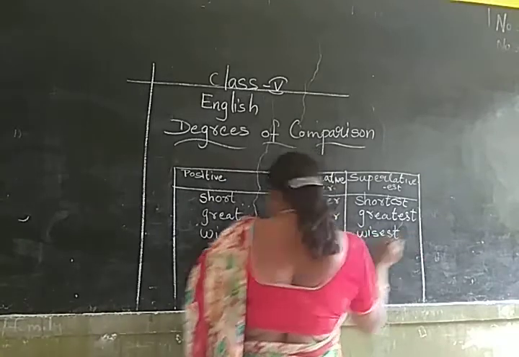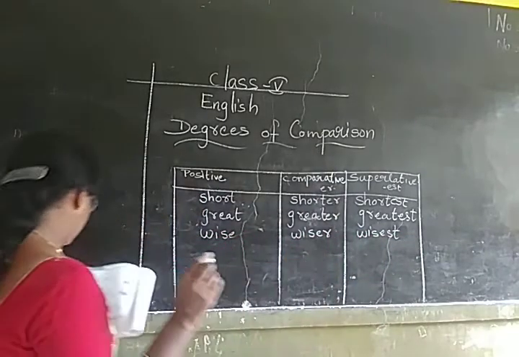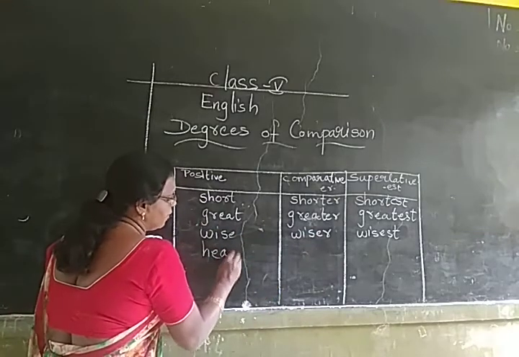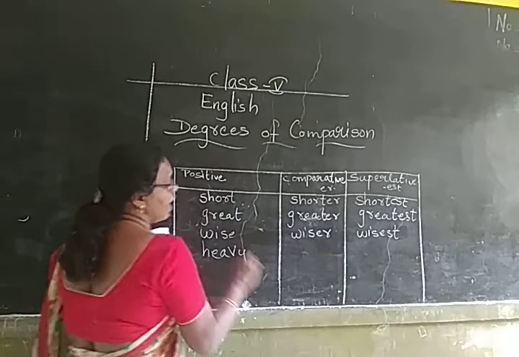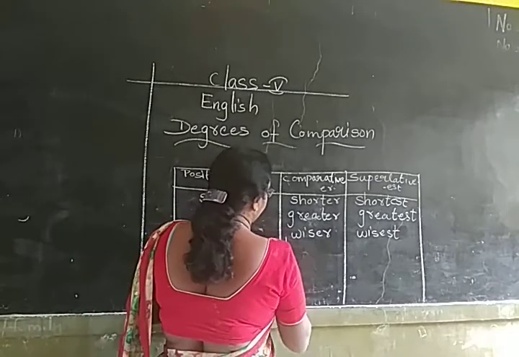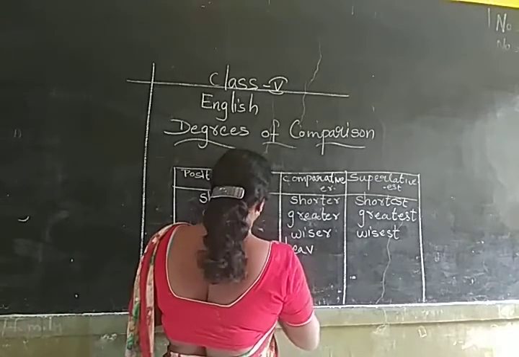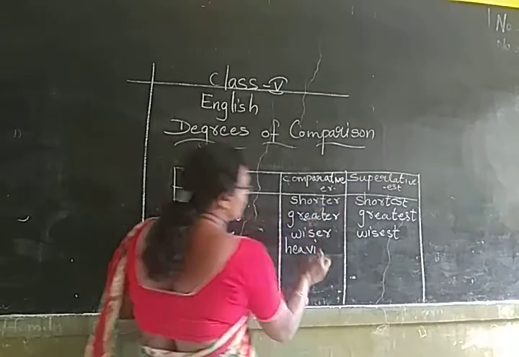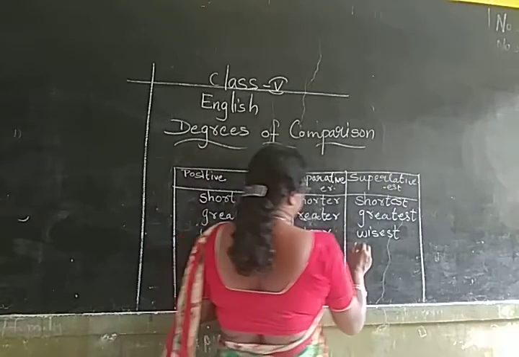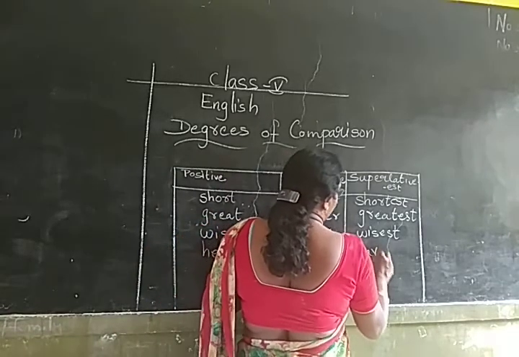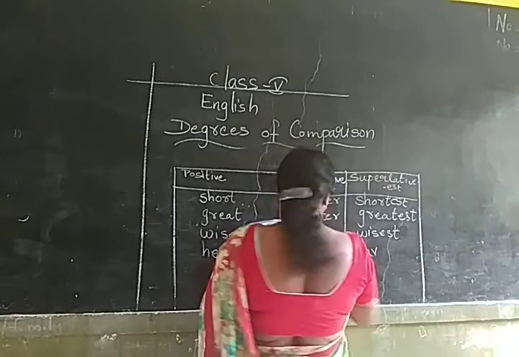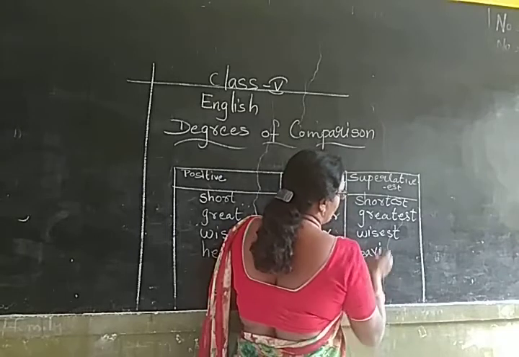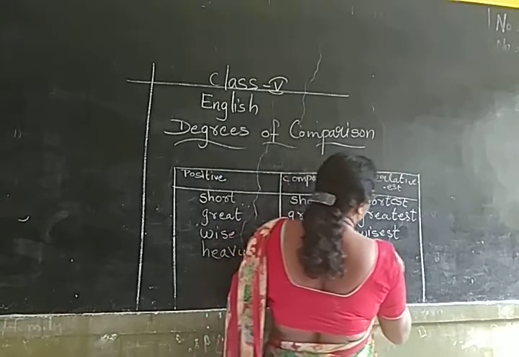Wiser, wisest. Now, I told you that if the word ends with Y, you are going to delete this Y, leaving HEAV, and replace Y with I. Again you are using ER and EST. Again HEAV, you are deleting Y from the word heavy, and replacing Y with I, giving heavier and heaviest.